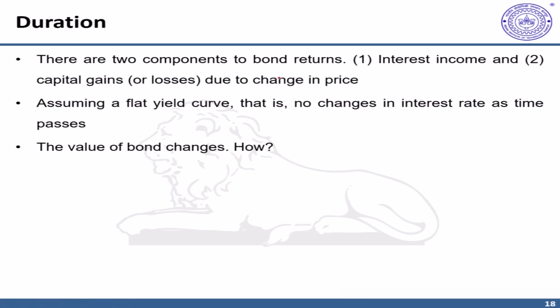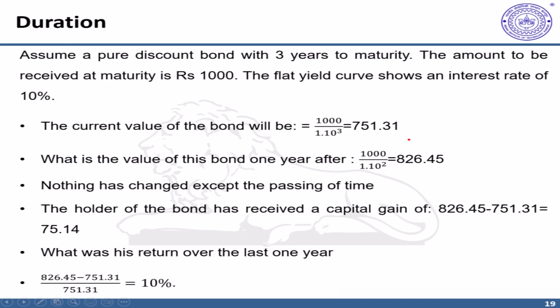In general, there are two components to bond returns that you get. One is a coupon or interest payment, that is interest income, and then capital gains due to change in prices. For now, for simplicity, assume a flat yield curve, that interest rates remain constant as time passes. Let's try to examine how bond value changes.